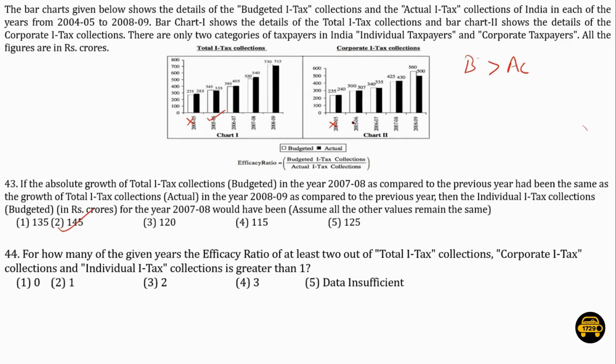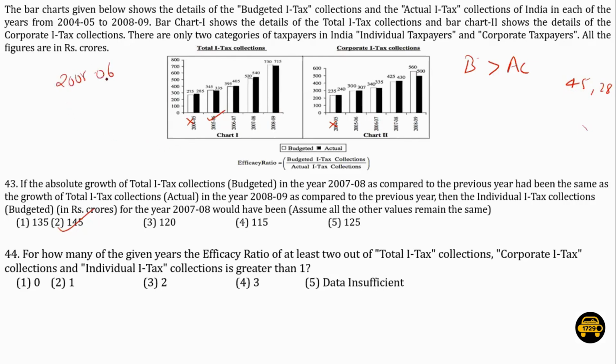For 5-6, again this is a little less than 1. Now we need to calculate the individual one. So 345 minus 300, that is 45. And 335 minus 307 is 28. So for individual income tax collection in 2005-6, the efficacy ratio is coming out to be greater than 1. So the first year we get is 2005-6.